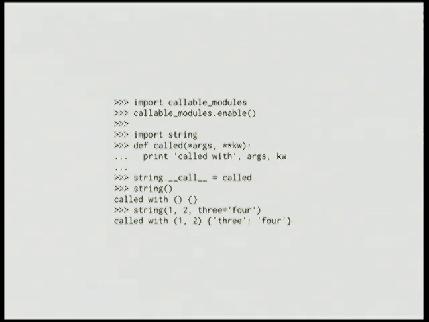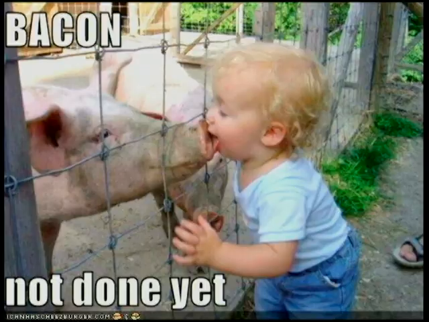And so we can import callable modules, we can do all of our things, we can import string, attach a call to it, and then we can invoke the string module. So that's neat. It's a little bit wrong, but it's neat. Okay, we're not done yet.